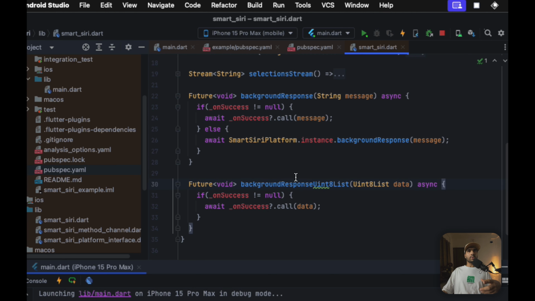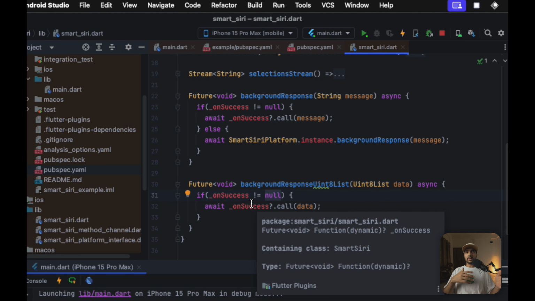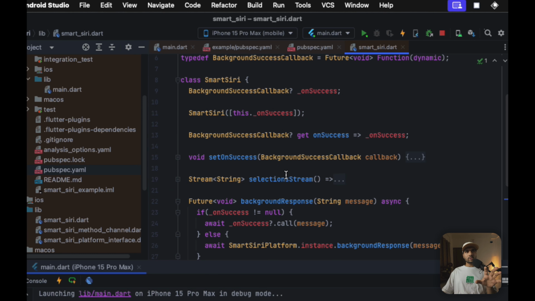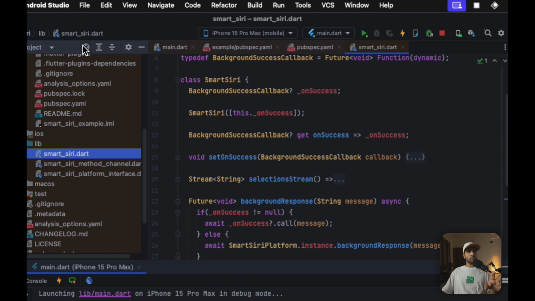And if it is a Uint8List, then if it is null, we are not doing anything. And if it is not null, then we are simply calling the same onSuccess method, but this time we pass our Uint8List, that is the bytes of the audio that we want to speak. Right, so that's pretty much the Dart code that I wanted to show here.